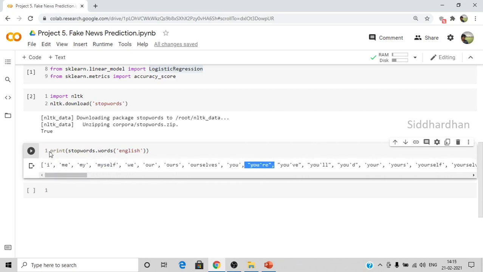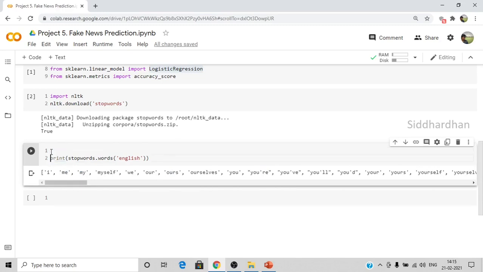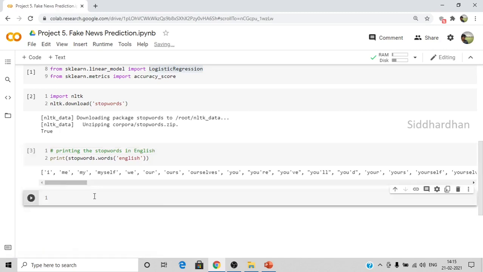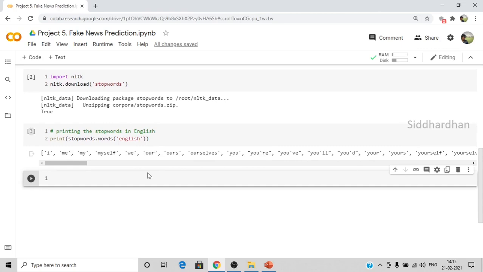I'll just make a comment here: printing the stopwords in English. Okay, so now let's continue our code. Once we have imported all the dependencies, we have downloaded this stopwords module. I have printed and shown you the important stopwords that we are going to remove. Now this is the data collection and data pre-processing part.